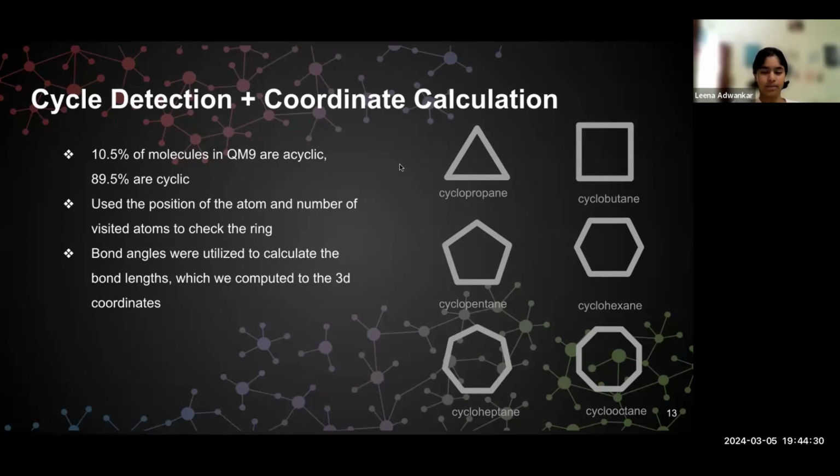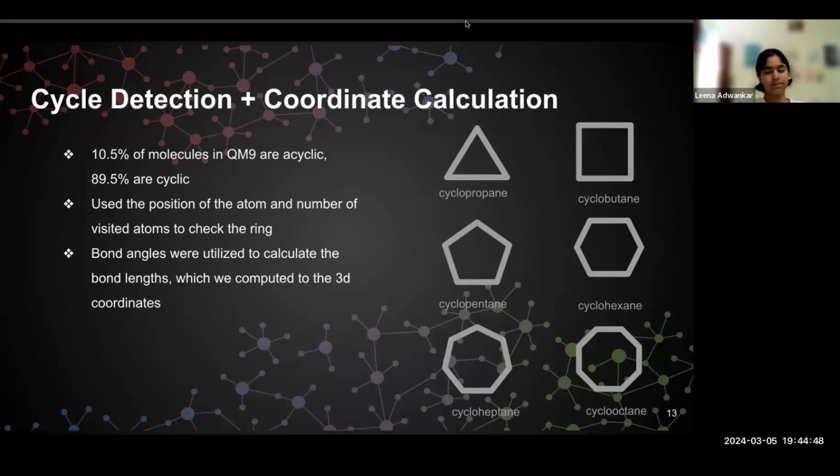Furthermore, like the other geometries such as square planar, tetrahedral, etc., we coded for the different structures of cyclic molecules. Here are some examples of how the structures look on the slide. Our code uses math to find the bond lengths with the known bond angles. Lastly, it assigns XYZ coordinates to each atom to provide an accurate 3D visualization of the molecule.